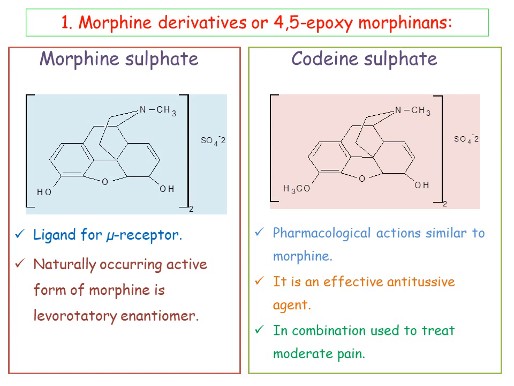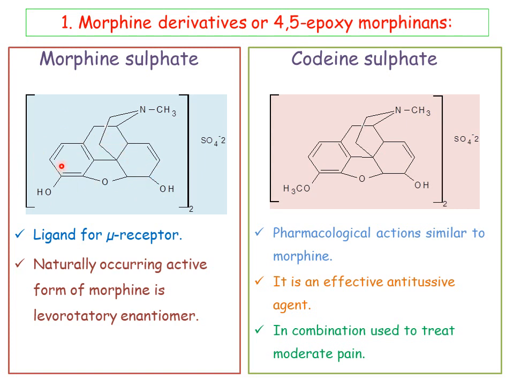And next, the first class of drug is morphine derivatives. So what is the other name of morphine derivatives? Also known as 4,5-epoxy morphinans. This is the structure of morphine sulfate. Two examples are there: one is morphine sulfate and the other one is codeine sulfate. Carefully learn the structure of morphine. If you learn the structure of morphine, automatically by small changes we can write the remaining 3 or 4 classes of drugs. This is the structure of morphine. It consists of a phenanthrene, 3 benzene rings, so we can name it as phenanthrene.